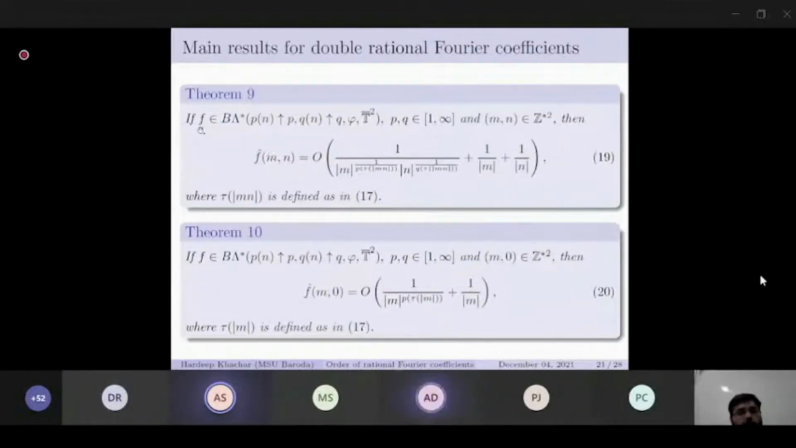This is our main result. If f belongs to B lambda star, then f hat of mn is of the order given in 19. And if f belongs to B lambda star, then f hat of m, 0 is of big order as given in 20.